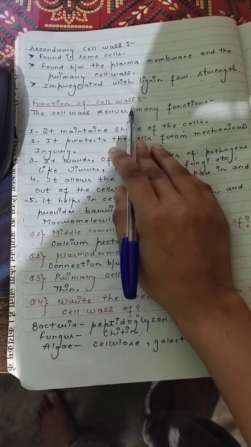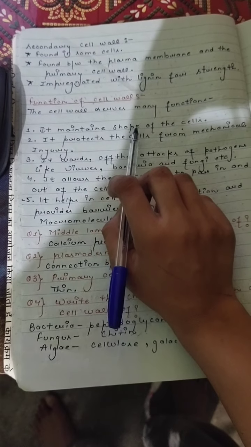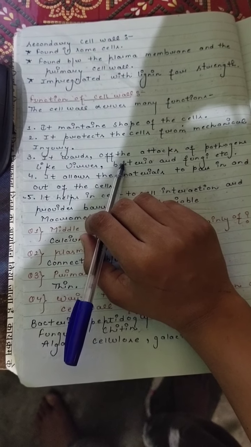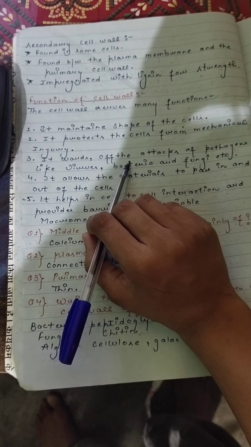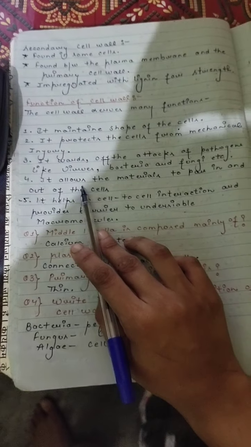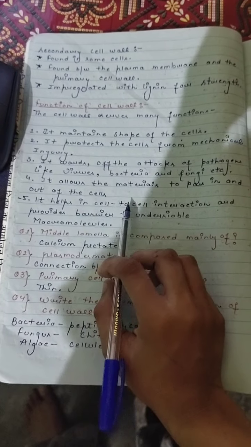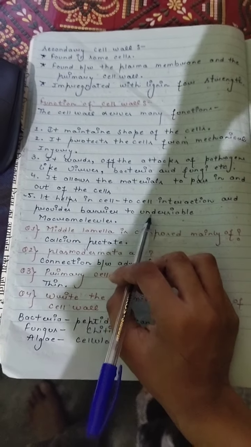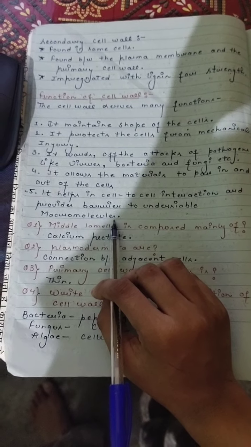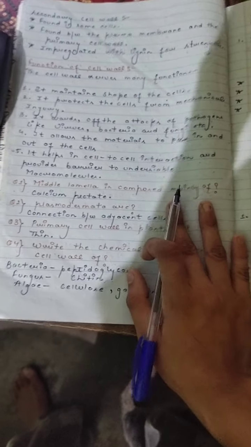The functions of the cell wall are various. It maintains the shape of the cells. It protects against mechanical injury and attack by pathogens like viruses, bacteria, and fungi. It allows the passage of substances in and out of the cells. It helps cell to cell interactions and provides a barrier to unwanted macromolecules.